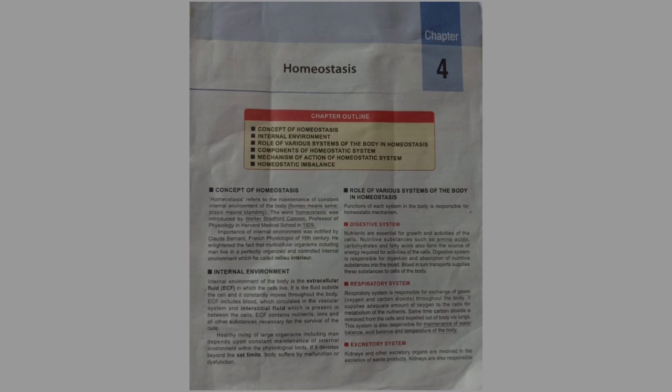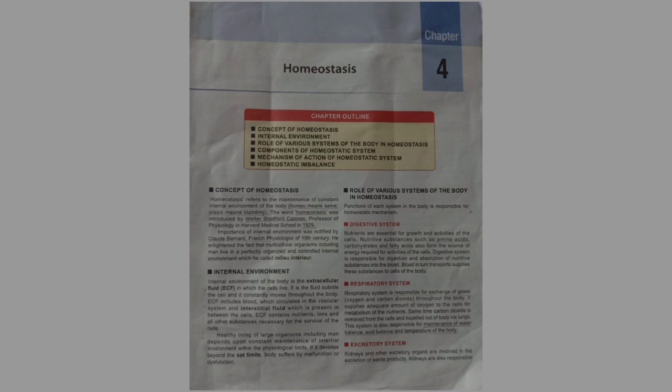Role of various systems of the body in homeostasis. The function of each system in the body is responsible for homeostatic mechanism. Digestive system. Nutrients are essential for growth and activities of the cells. Nutritive substances such as amino acids, carbohydrates, and fatty acids also form the source of energy required for activities of the cells. The digestive system is responsible for digestion and absorption of nutritive substances into the blood. Blood in turn transports and supplies these substances to the cells of the body.